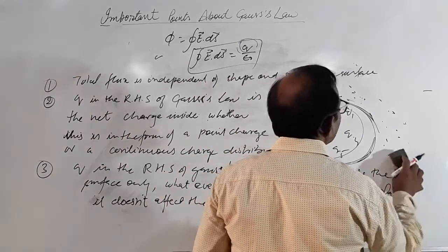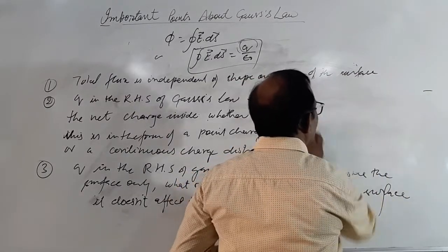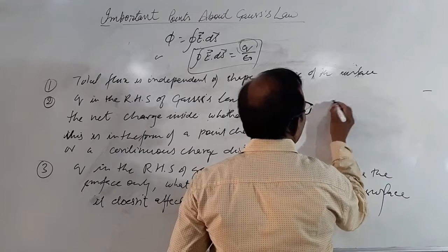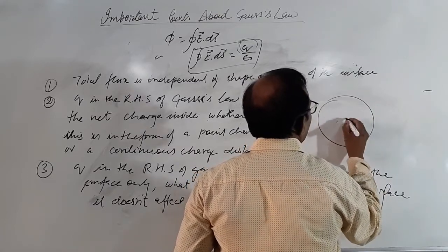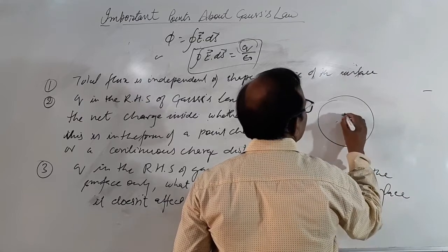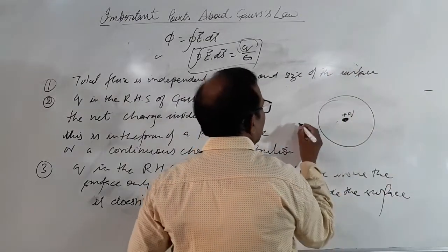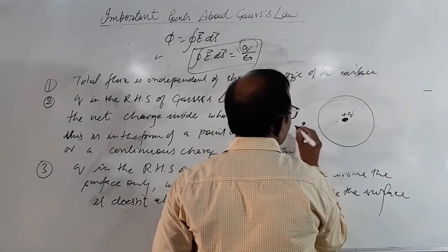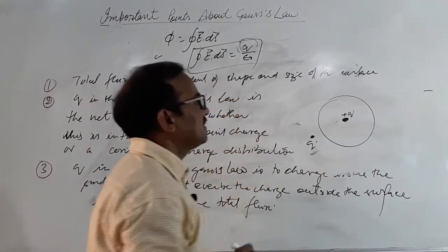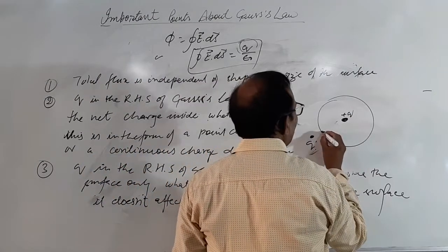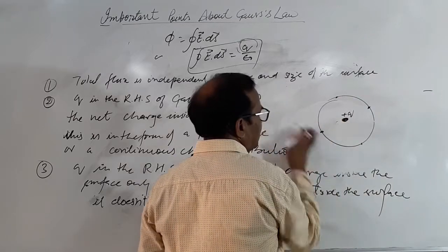So suppose this is a positive charge. A simple explanation I can take here. Suppose a charge inside is here. Suppose this is a positive point charge placed at the center. Imagine another charge is kept here. This is Q dash. So at this point, what was the field before placing this charge?